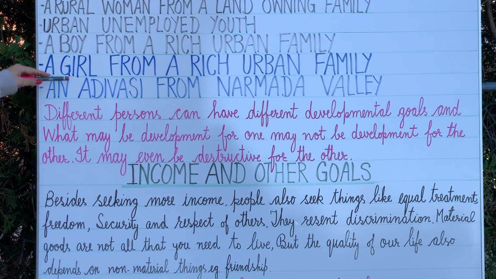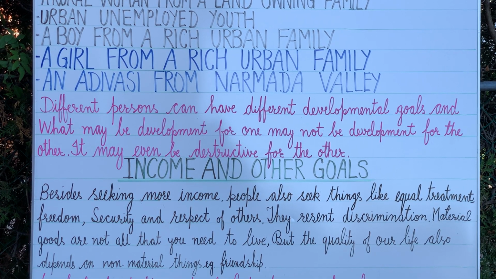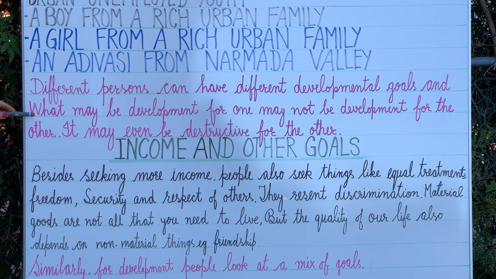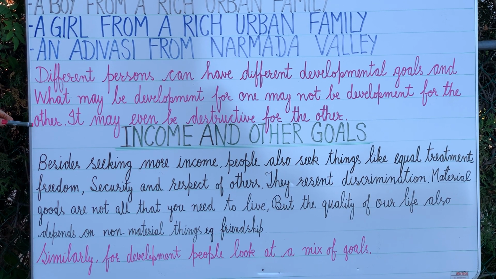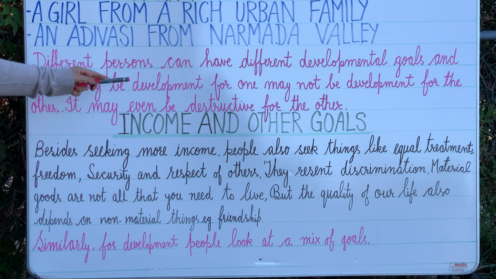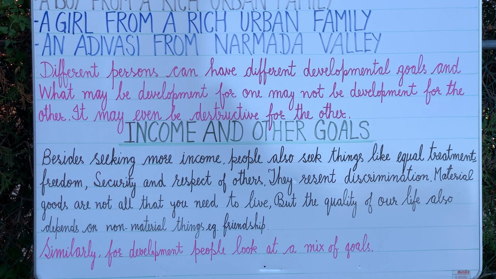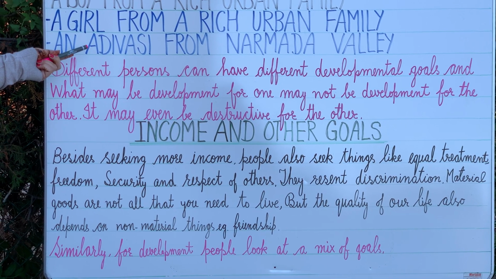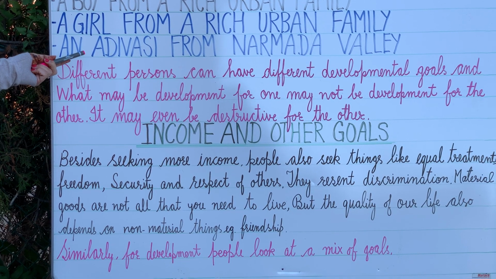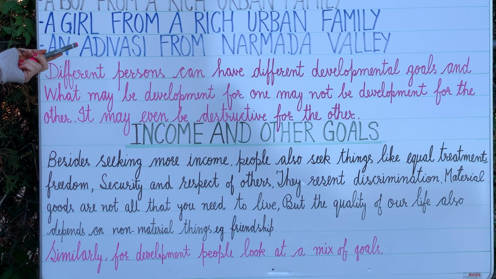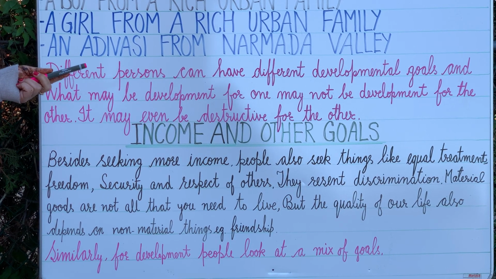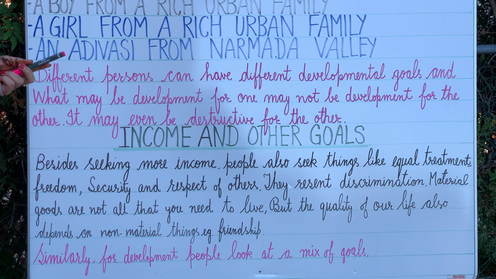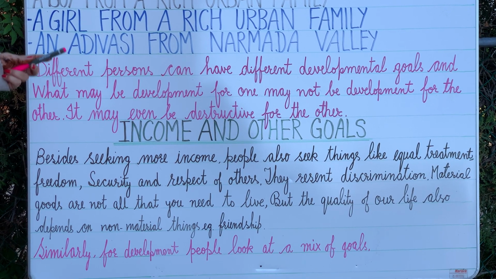Now from these different goals of different people, we can see that different persons can have different developmental goals, and what may be development for one may not be development for others. It may even be destructive for the other. Unconflicted, as in the case of a girl in conflict with the brother in the urban family. Or another example is the industrialist. What they want is construction of a dam so that they can get a regular supply of electricity to run their industries. But when the dam is constructed, people will not like to evacuate that area, so there will be a conflict in that area.